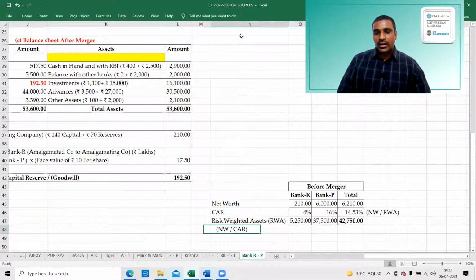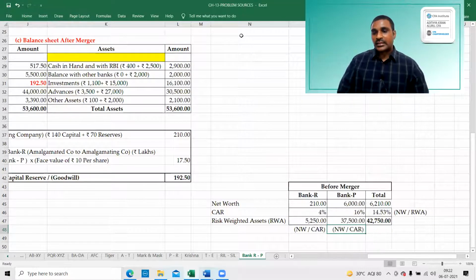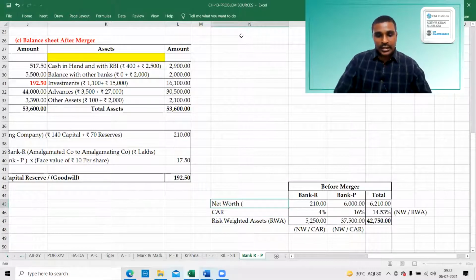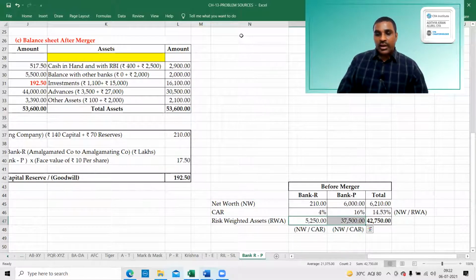So how did I get this? Net worth divided by risk weighted assets. I got 5,250 and 37,500. This is net worth divided by CAR. Okay, 5,250 and 37,500. I got it.